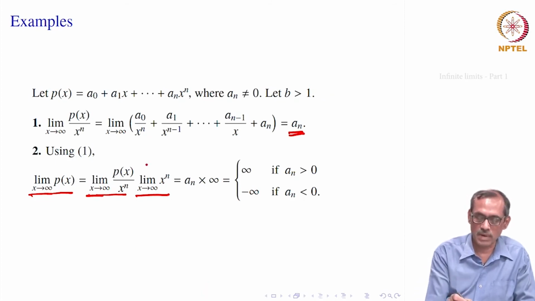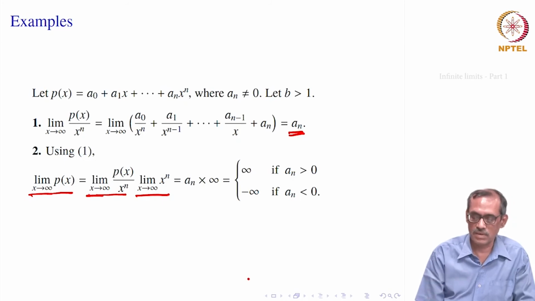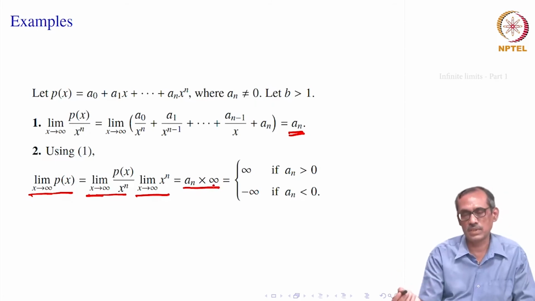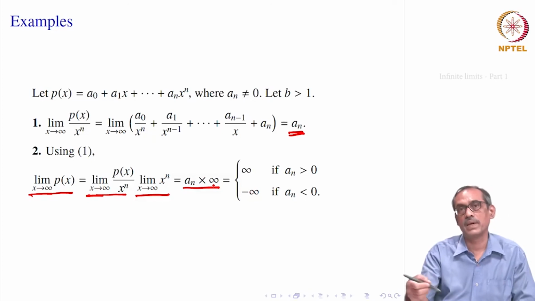So, when you multiply that with something which is growing to infinity unbounded, then that number multiplied by that unbounded thing will become unbounded in the same way. So, suppose a n is bigger than 0, then this limit will be a n and something which is bigger than m in our definition. So, that becomes again bigger than m,